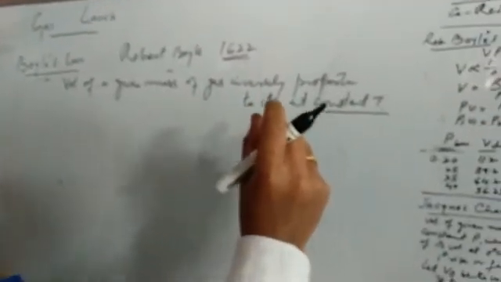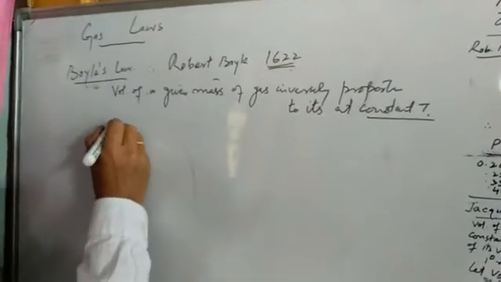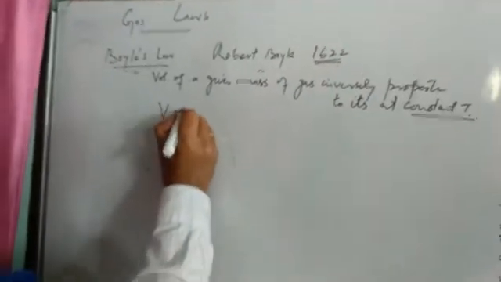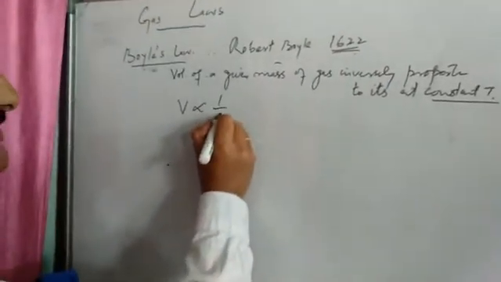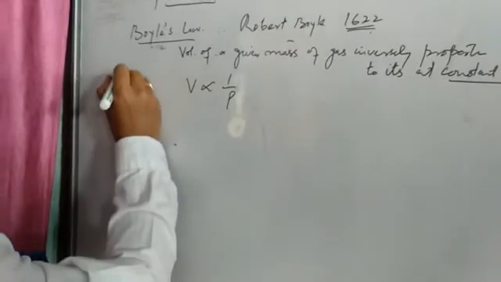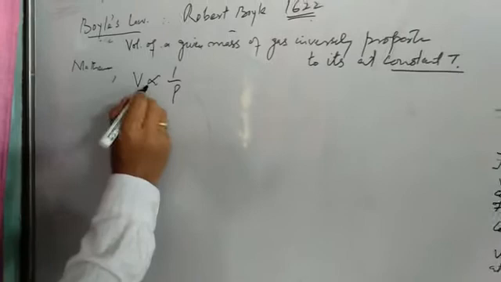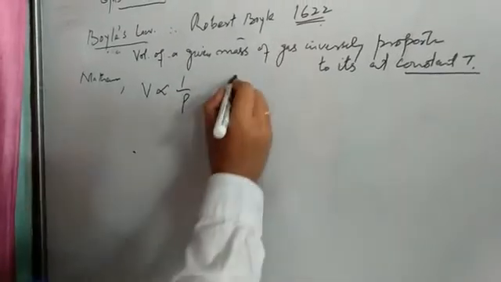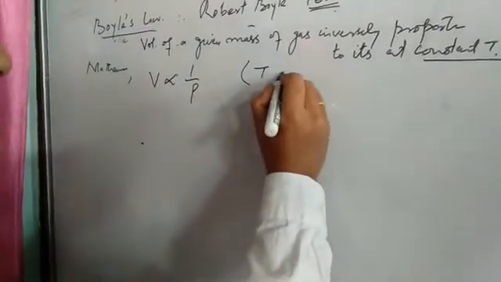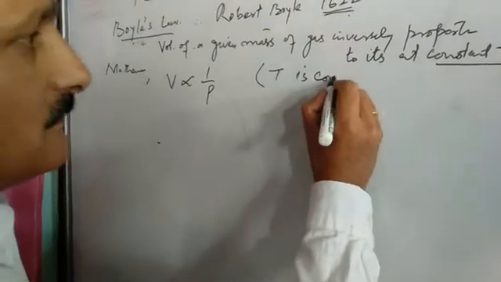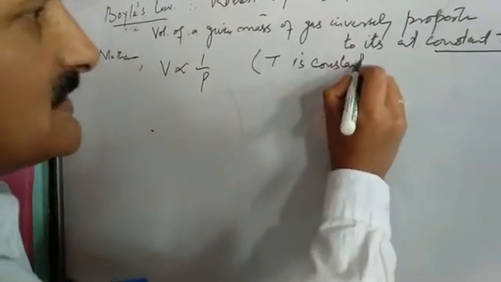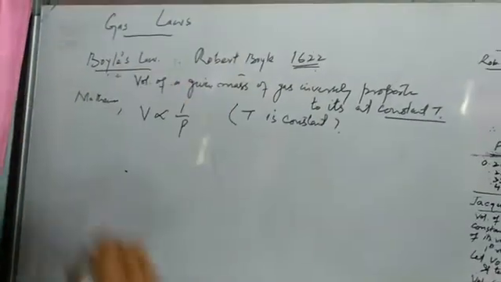The condition is that if the temperature of the given mass of a gas is kept constant, then the volume is inversely proportional to pressure. So mathematically, V is inversely proportional to pressure when temperature is constant. This is the statement of Boyle's law.